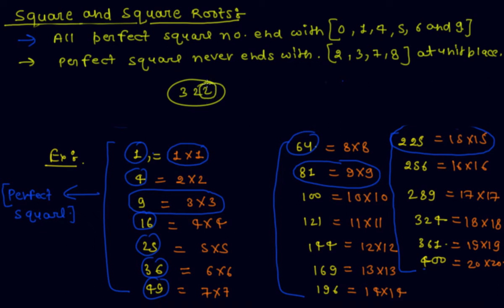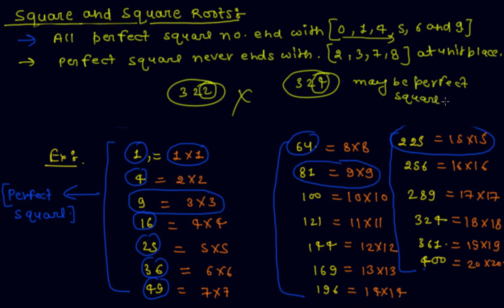Its unit digit is 2, so it is not a perfect square by the second rule. If anyone asks whether 325 is a perfect square, then 5 is present at the unit place, so it may or may not be a perfect square.